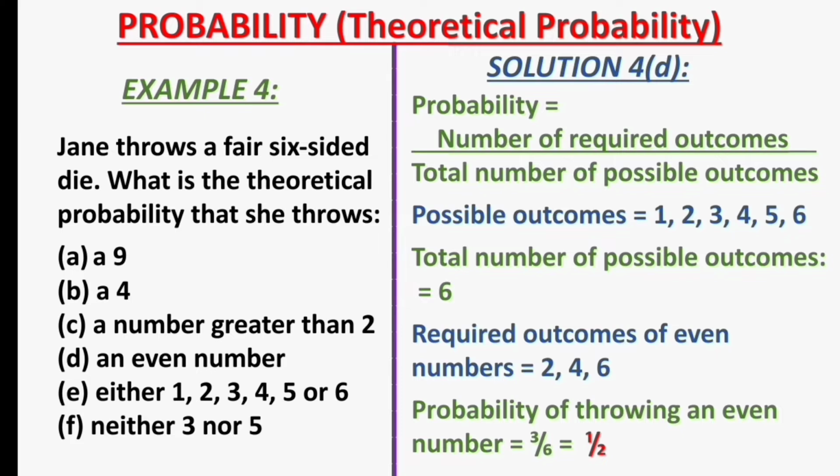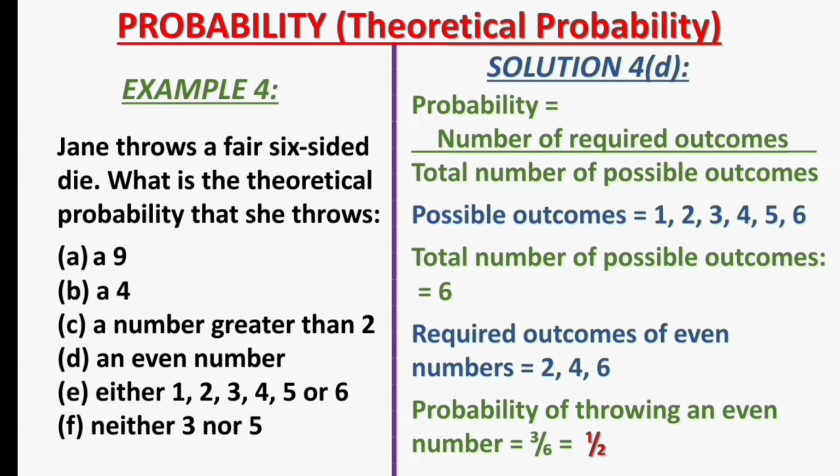These are 3 numbers. That makes the probability of throwing an even number to be 3, representing the number of required outcomes, over 6, representing the total number of possible outcomes. This will simplify to 1 over 2. I hope you got that right.